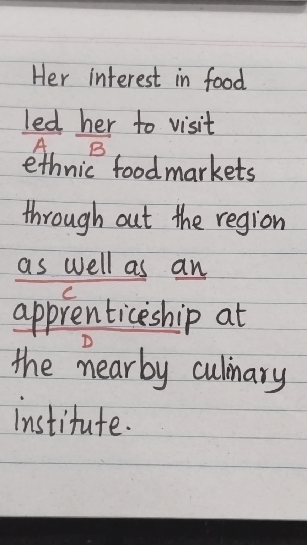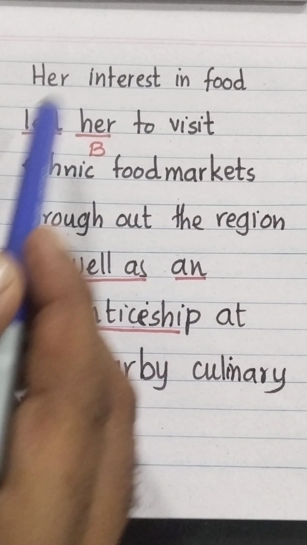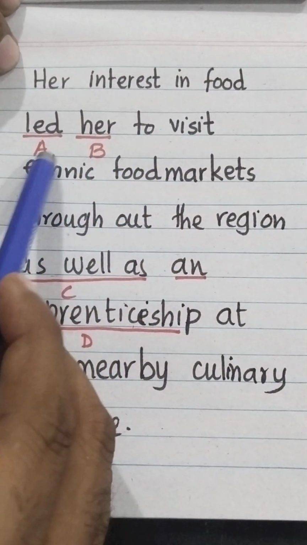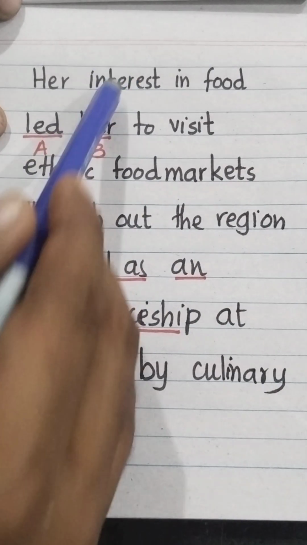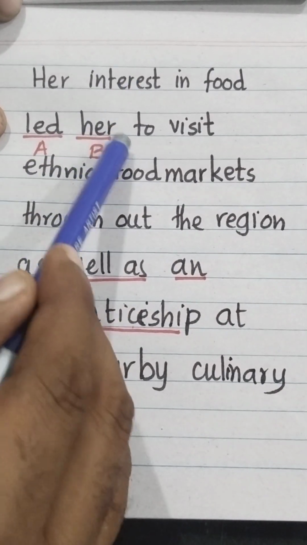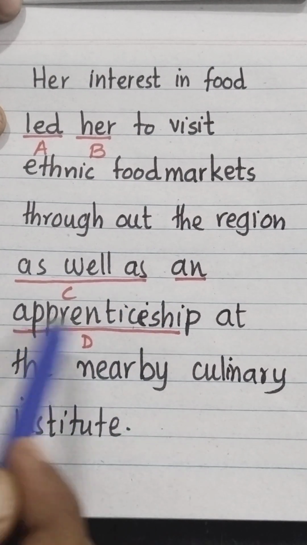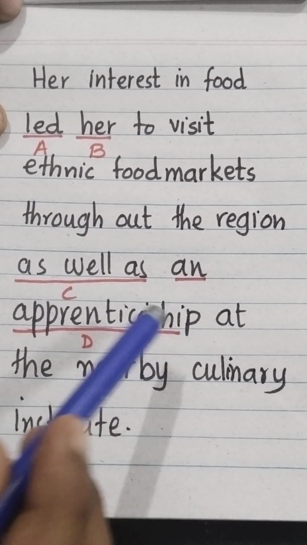Her interest in food led her to visit ethnic food markets throughout the region, as well as an apprenticeship at the nearby Culinary Institute. So option A is led. Led is correct here. We are talking about the past. Led, second form, ठीक है. Her visit led her to visit. Okay. As well as, B, ठीक है. Apprenticeship is a mistake here.